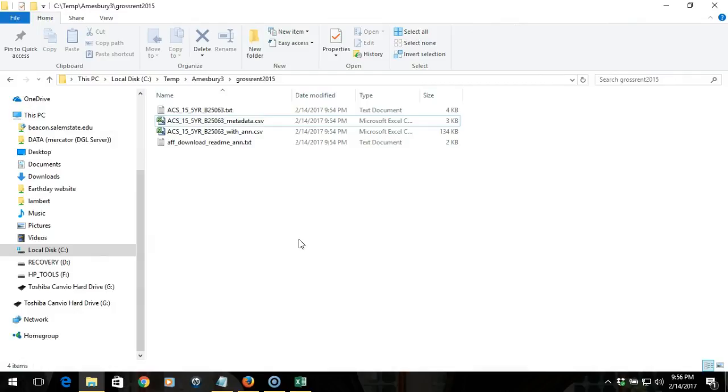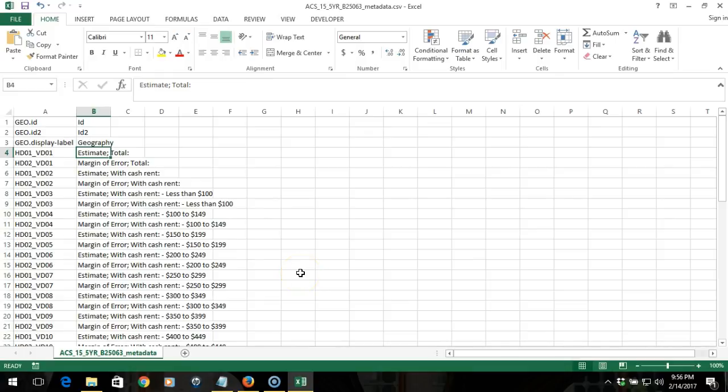So I've downloaded the gross rent table from the ACS and unzipped it into a nice clean folder. And when I open up the metadata table, I can see the various fields of data that are in this table, and there are quite a few, so it's important that I understand their distinction. We're going to be retaining quite a few of them this time because the categories that we need span a large range. So we definitely are going to need to hold on to the total number of housing units. And then we're also going to be looking at essentially all rents that are from less than $100 all the way up to just shy of $2,000.